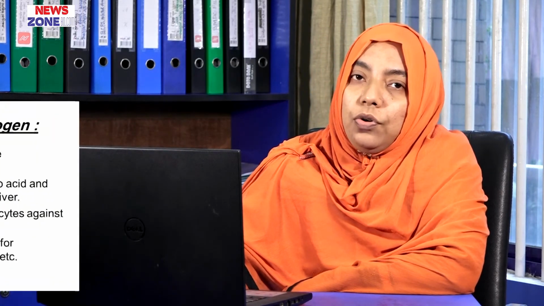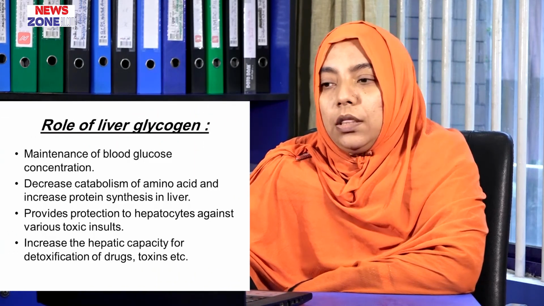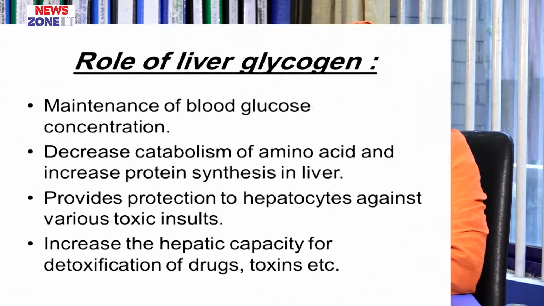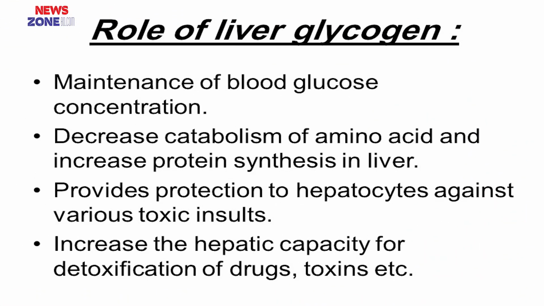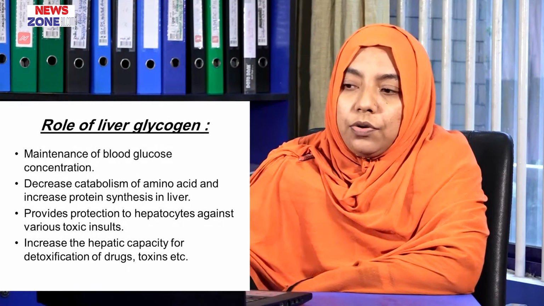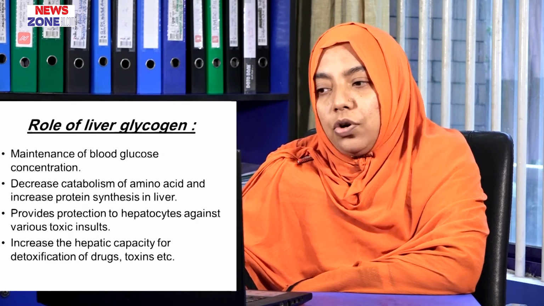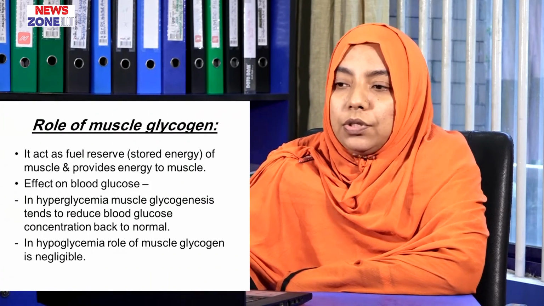Now comes the role of liver glycogen. The main role of liver glycogen is to maintain the blood glucose concentration during fasting. Liver glycogen also decreases the catabolism of amino acids and increases protein synthesis in the liver. Liver glycogen also provides protection to hepatocytes against various toxic agents. And liver glycogen also increases the hepatic capacity for detoxification of drugs, toxins, etc. Now comes the role of muscle glycogen.